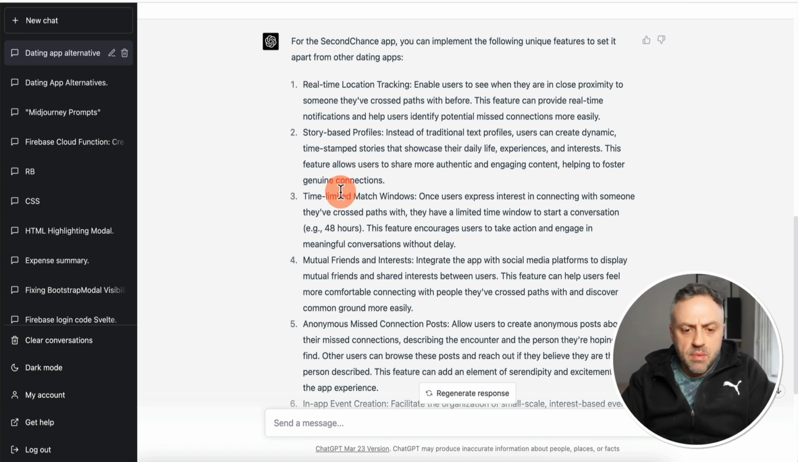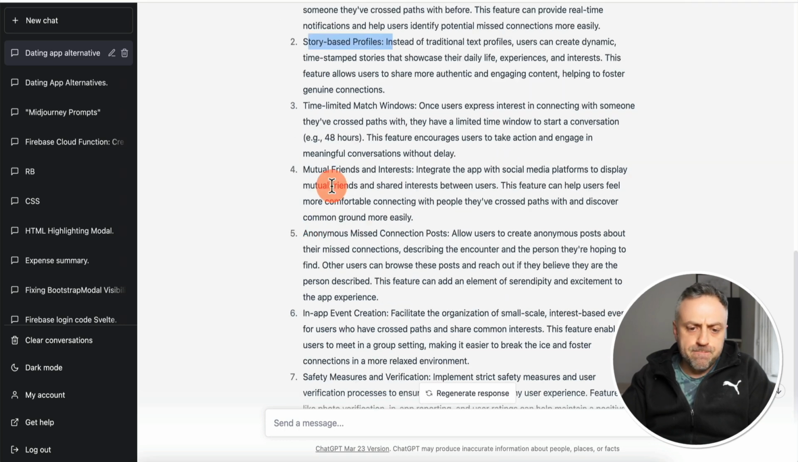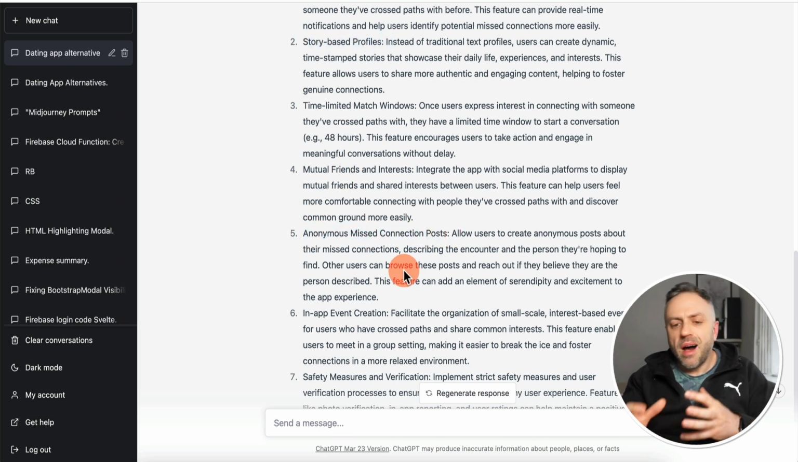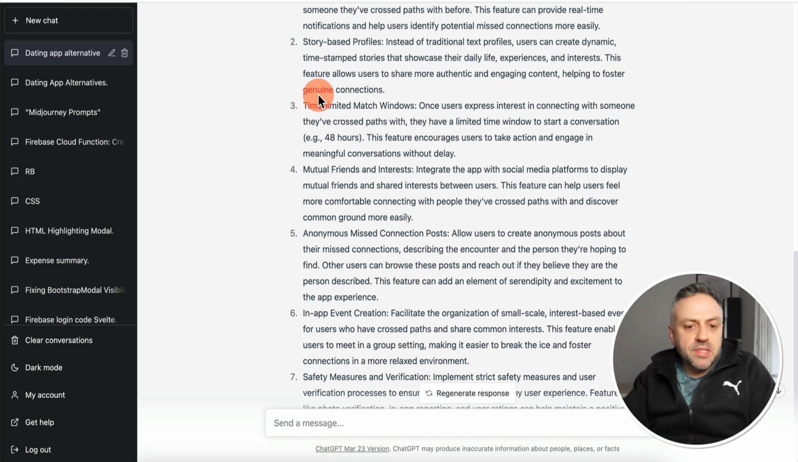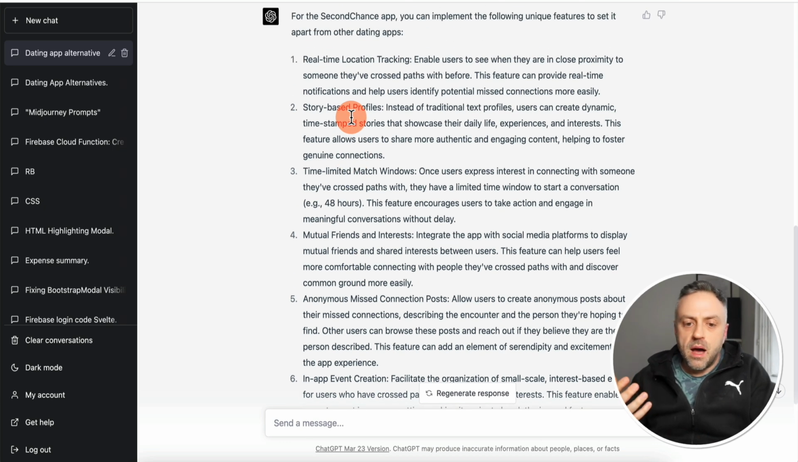And definitely some of these got me kind of excited, got my creative juices flowing. So something like story-based profiles, time-limited match windows, mutual friends (it's been done before), anonymous misconnection flow. There are a couple that give you ideas, and you can obviously ask it to give you more ideas that are similar to, maybe, time-limited match windows. So you can go deeper, or you can just ask it to give you more ideas and expand the list if you want. But these are actually really, really good ideas, and I can definitely see myself implementing some of the ideas that I'm seeing here.